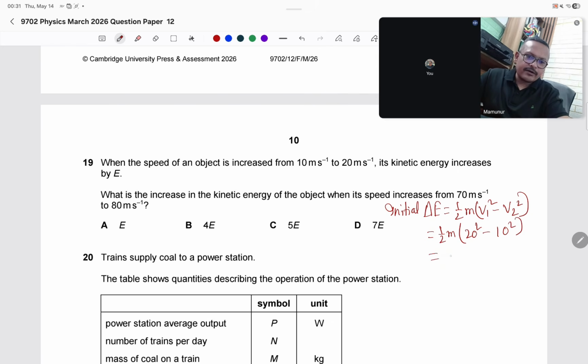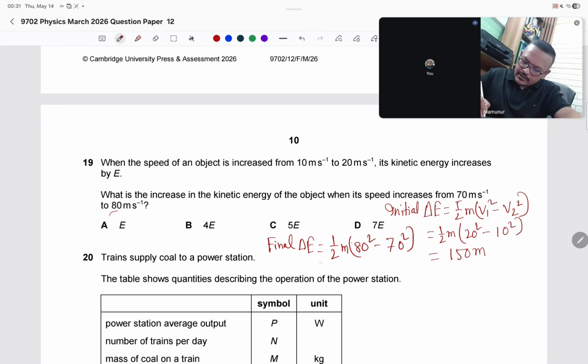We got here 150 m. Now for the final, I can write final del E equals to again half m. Here the value is 70 and 80, so it's 80 square minus 70 square, and the answer came here 750 m.